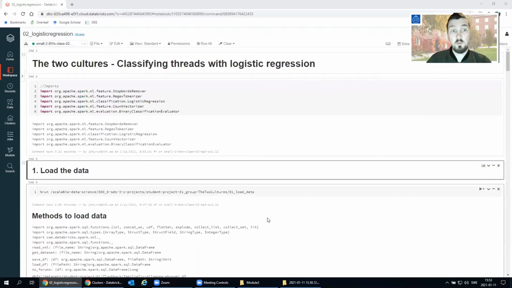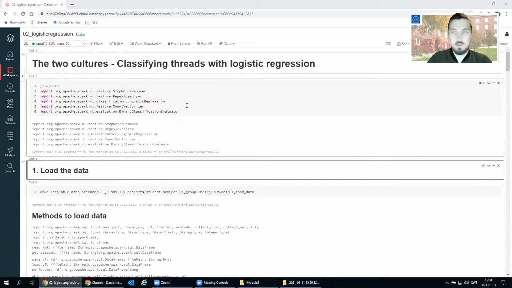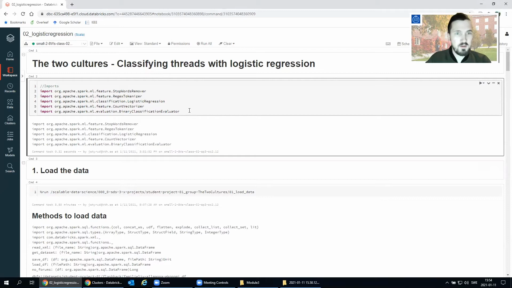Okay, so now we will be looking at a very simple way of doing classification. We will try to look at a thread and determine whether it's from Familjeliv or from Flashback. And to do this, we will use a method called logistic regression. I do want to warn sensitive viewers that I will be looking at the sex subforums. So there will be some dirty words and harsh language.